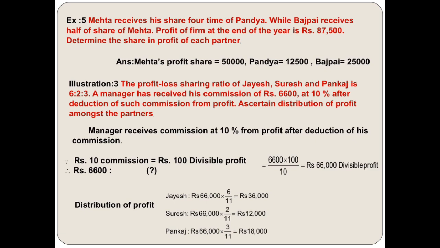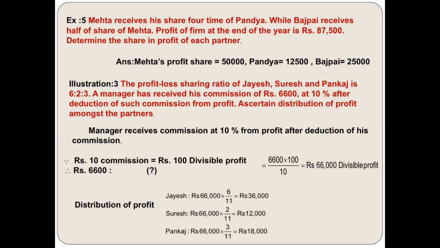Now again focus on the first statement. Mehta received his share 4 times of Pandya. So Mehta's share is 4 times Pandya's share. So we put 1 in Pandya's column. We assume that Pandya's share is 1. So in that case, Mehta's share is equal to what? 4.